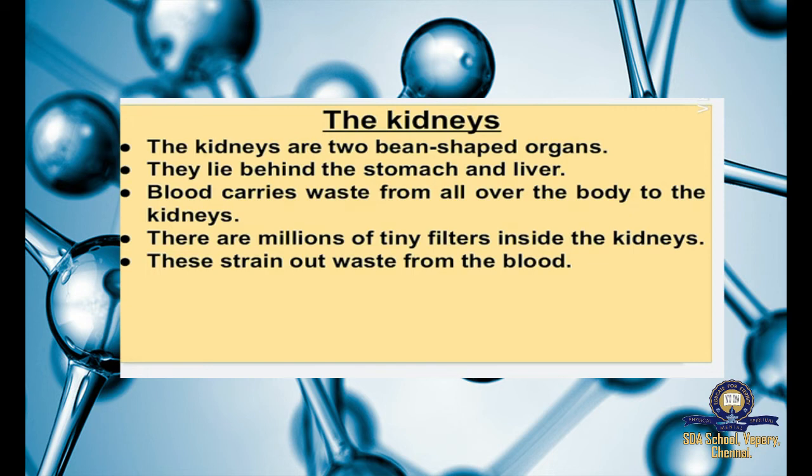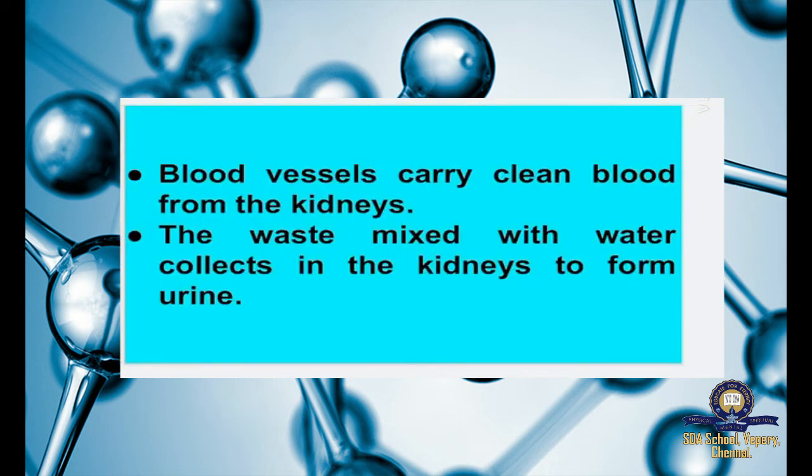Okay, first point is it looks like 2 bean shaped organs. Next, it lies behind the stomach and the liver. Third one is blood carries waste from all over the body to the kidneys. Fourth point is there are millions of tiny filters inside the kidneys. Fifth point is these kidneys strain out the waste from the blood.